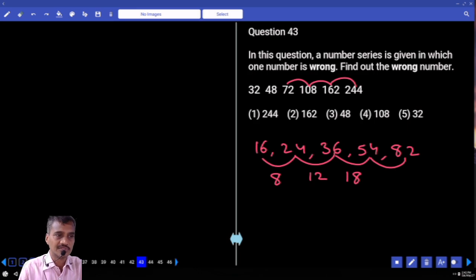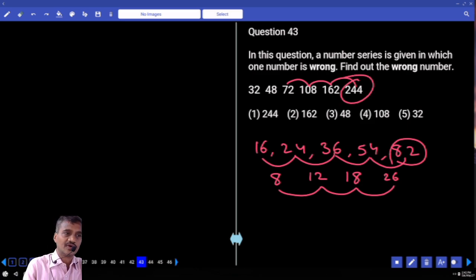Again 18, isn't it? Now 8, plus 4, plus 6, plus 8. And if plus 8, 26, 54 plus 26 is so much? And 30 should be added to the last number. And 244 is the wrong number. None of the differences of differences.